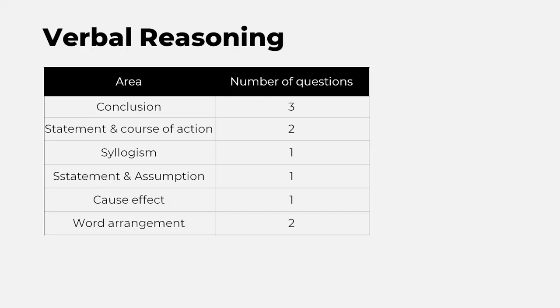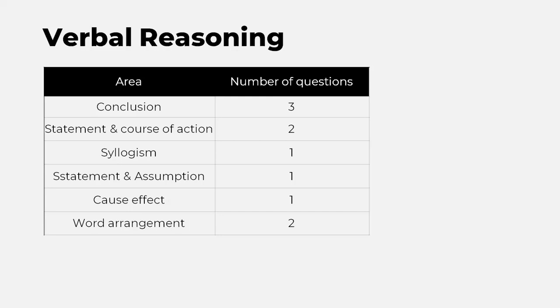So this is the verbal reasoning section, right? Critical reasoning, basically, you can say. It has a very high weightage in our NMAT exam, right? And it also has a very good weightage in our SNAP exam. You can see conclusion 3 questions, statement, course of action 2 questions, syllogism 1, statement and assumption, cause effect, and then word arrangement.